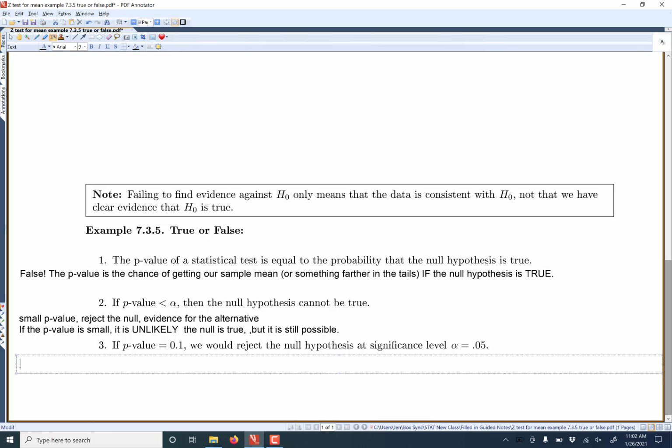And if a p-value is 0.1, we would reject the null hypothesis at significance level alpha equals 0.05. So let's see if we can figure this out. If alpha equals 0.05 and the p-value is 0.1, and I'm going to put a 0 here to make it easier to compare, so alpha is 0.05, p-value is 0.10. The p-value is bigger. So we fail to reject the null hypothesis.